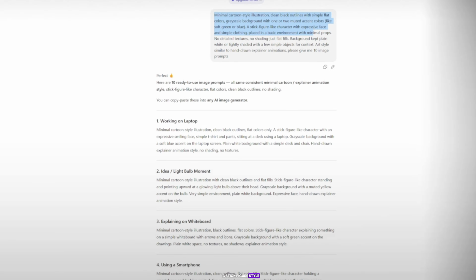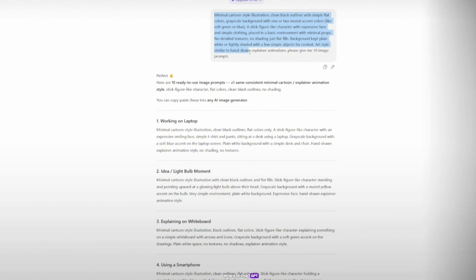A stick figure style character with an expressive face and simple clothing, placed in a basic environment with minimal props. No detailed textures, no shading, just flat colors. The background should be plain white or lightly shaded with a few simple objects for context. Art style similar to hand-drawn explainer animations.